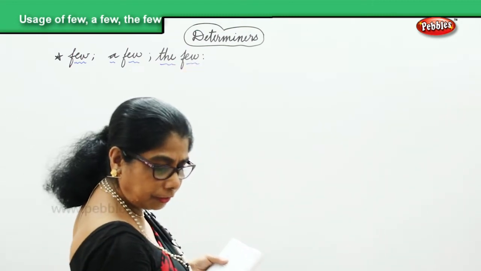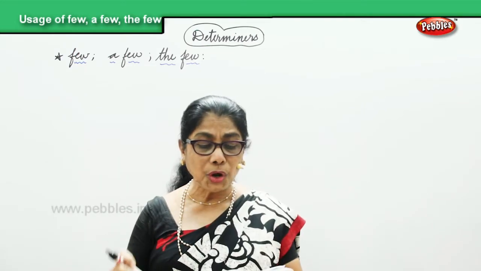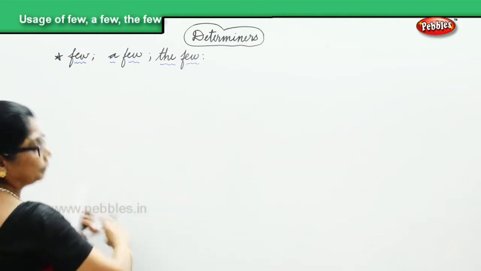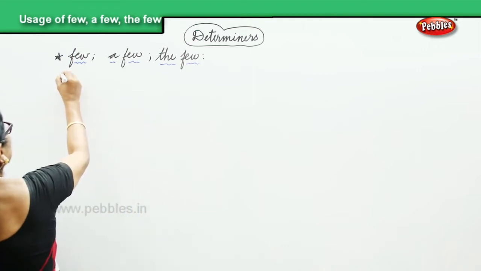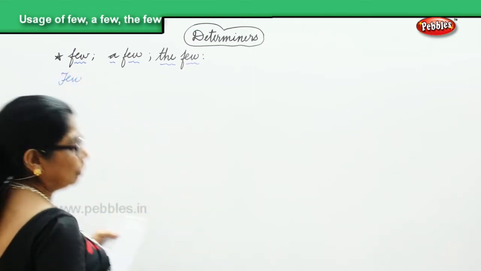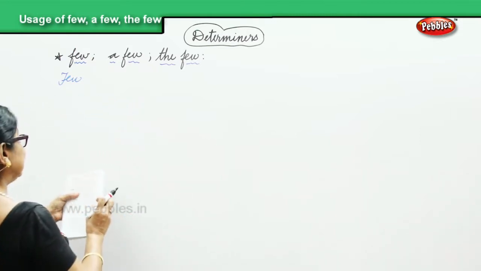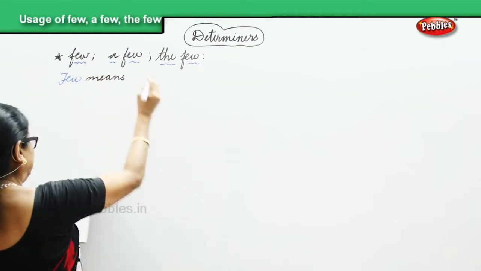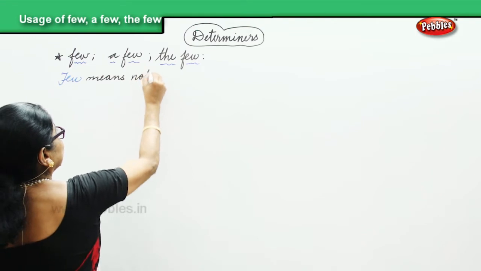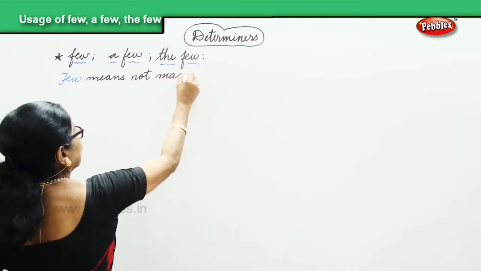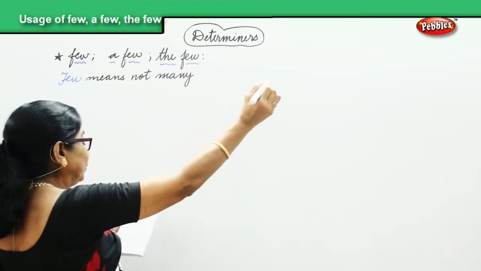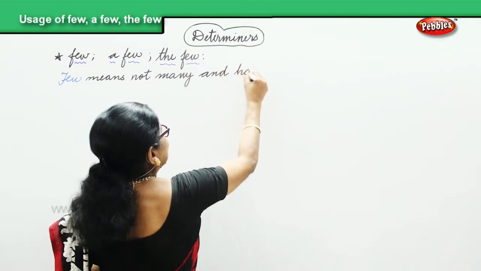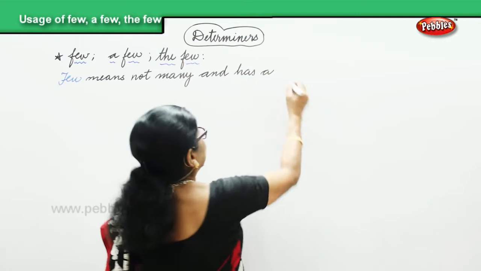What is the meaning of few? Few means not many and has a negative meaning. We are looking at the first determiner, few. Few means not many, and has a negative meaning.